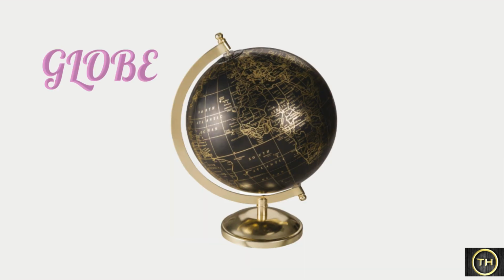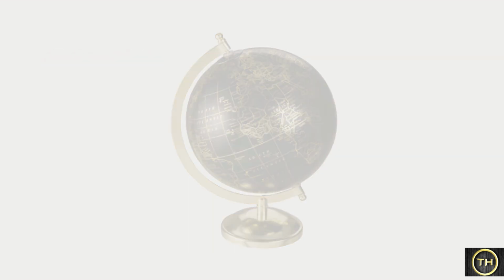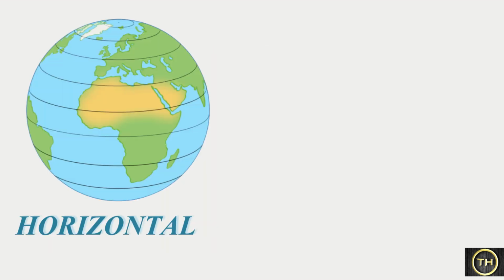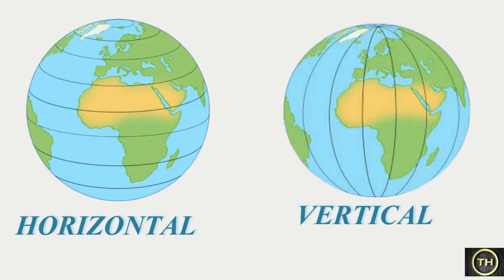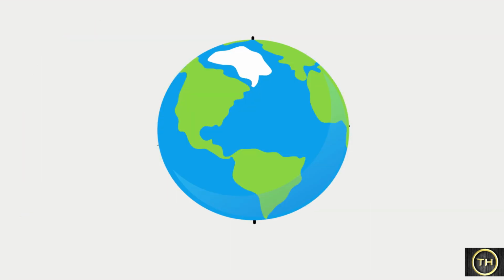So students, in order to overcome this difficulty, geographers developed a miniature model of the earth in the form of a globe. This can be used to determine locations on the earth. One can actually draw horizontal and vertical lines on a globe, though not on the earth. Thus, they are imaginary lines on the earth.